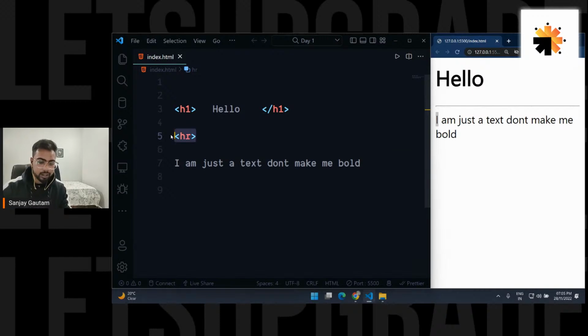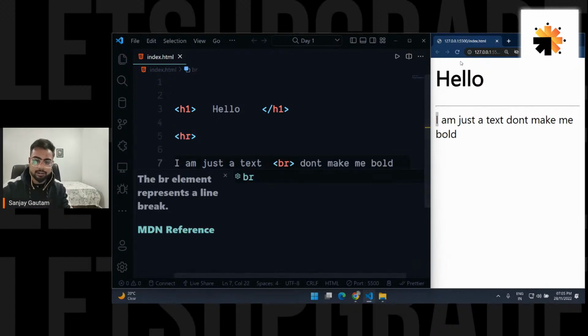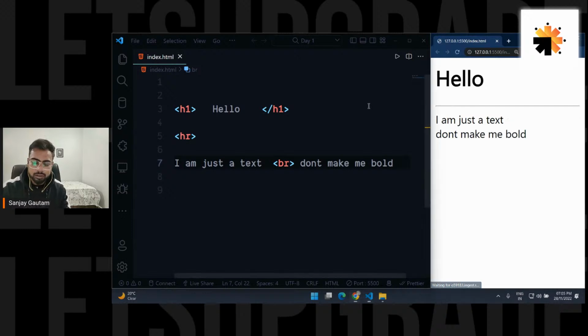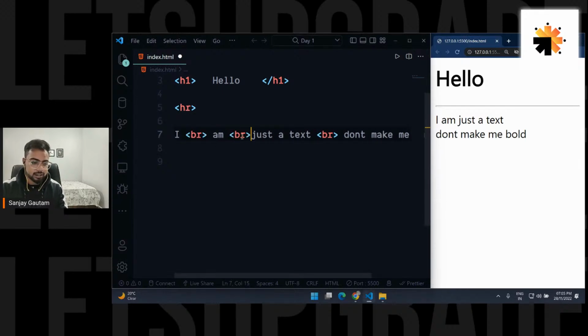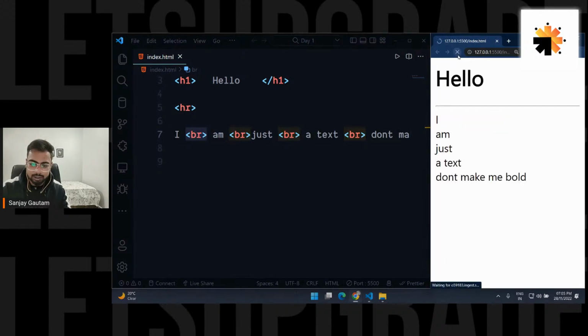Okay, that's great. And then we have something called BR. If I save it, this is a tag which is used to have a line break. Again you can see in this BR also we don't have any closing part. The reason is simple: the BR tag is used to have a line break. So after this text, I'm having a line break. I can use it again and again like this. After every text, I'm going to have a line break. Save it.